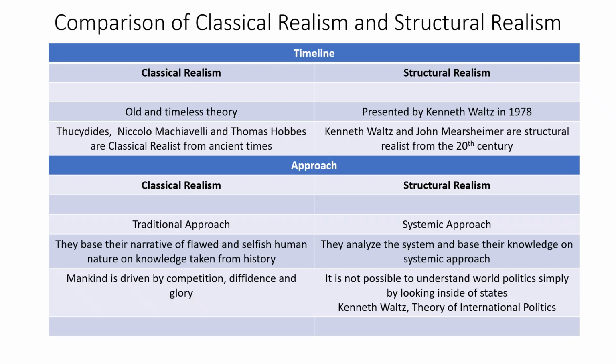But these structural realists, their approach is very interesting. They developed this theory based on this systemic approach. They say that we should not emphasize on human nature, and we should not put all blame on human nature. We should try to analyze the system. It is the system that is flawed. It is the international system that is flawed, right? And they analyze the system, and they base their knowledge on systemic approach. They say that the system is anarchic, and this anarchy urges nations to behave violently.